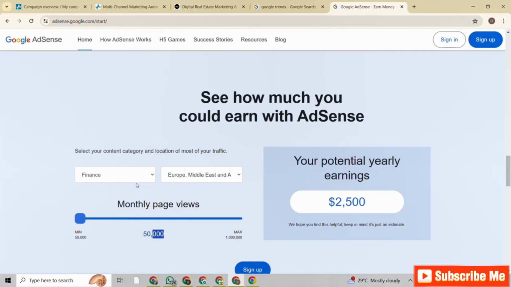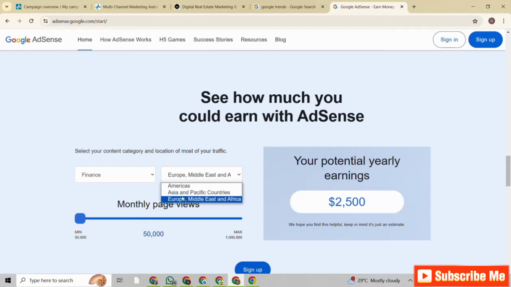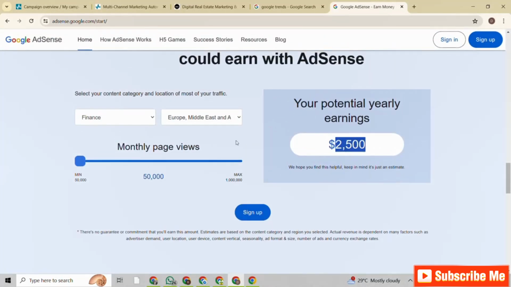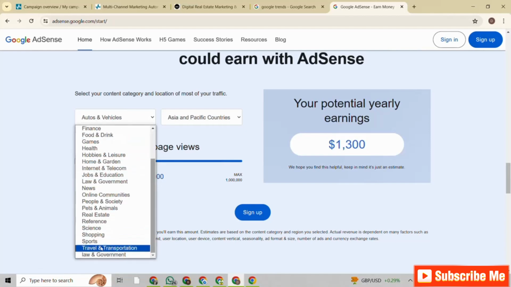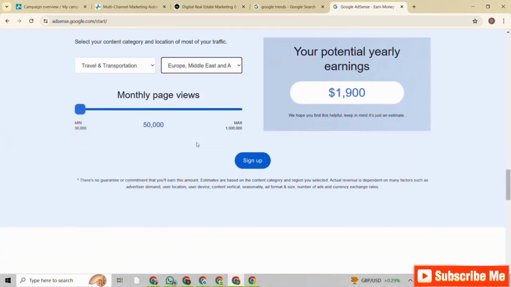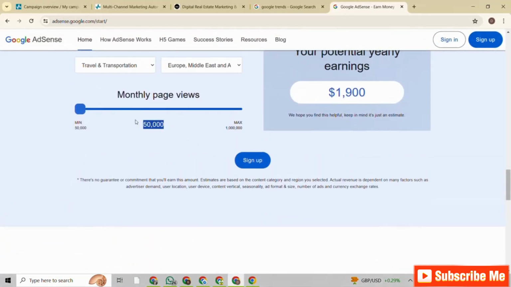So go ahead and do your assignment. Select all of these industries here, and check out various areas, various continents, to be very sure if you are going to be making money from this industry at all. Some of the reasons you are able to make money from these industries is because of advertisers' willingness to run ads and pay Google in these particular industries. So let's say sports, travel and transportation, 1,002. In Africa it is 1,009 and thereabouts. So go ahead and do your research to be very sure that you can potentially earn a good and decent amount of money every month when you hit a particular figure like $5,000.